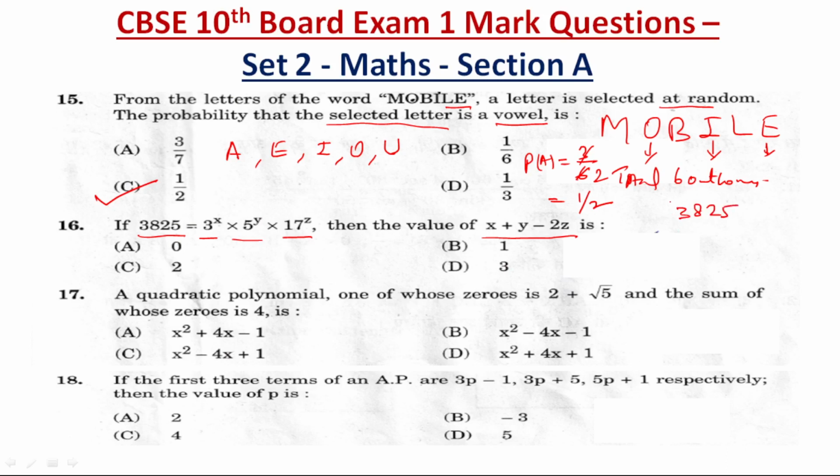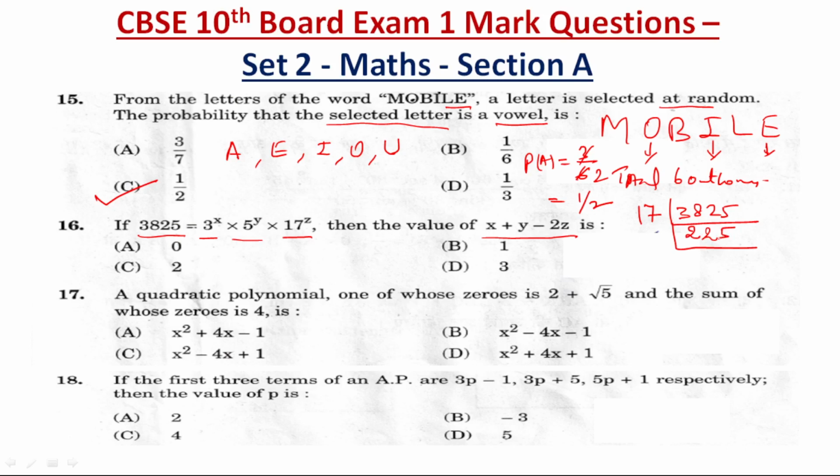3825, let us factorize it. Bigger number is 17 here, so let us factorize with 17 first. 17 into 2 is 34, then 42, again 17 into 5 is 85, and 85 divided by 17 gives 5. Further, can it be divided by 17? 17 into 1 is 17 and 5, 5, 55.